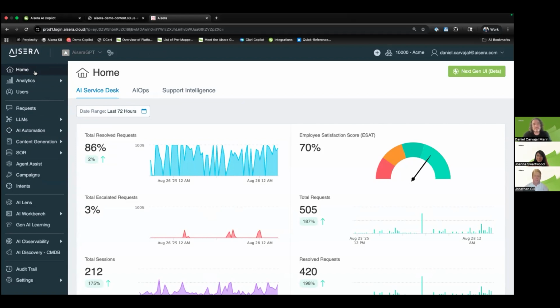Awesome, Daniel. Actually, I have a couple questions of my own, right? Usually, when working with people, they say security is extremely top of mind for them. Yes. Not only deployment, but of course, it's the top of mind for people jumping into AI. Can you talk about how Aisera differentiates?